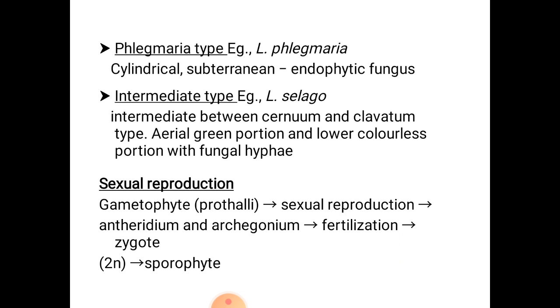Now the sexual reproduction. The gametophyte reproduces diploid sporophytic plants. The gametophytes are monoecious, that is, both male and female sex organs are borne on the same gametophyte. Antheridium is the male sex organ which produces biflagellated antherozoids. Then the fertilization takes place. As a result, a diploid zygote is formed.